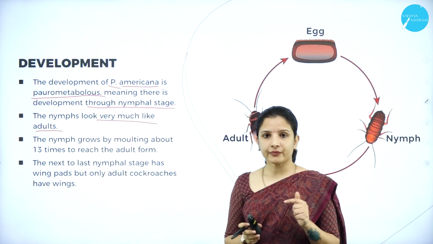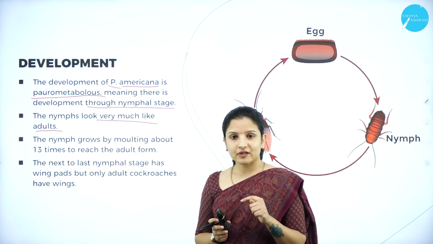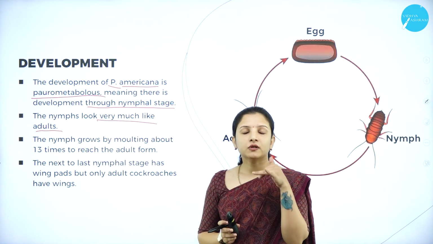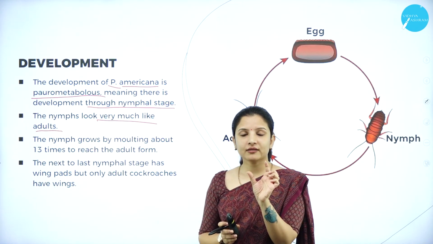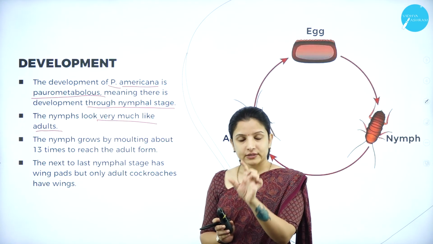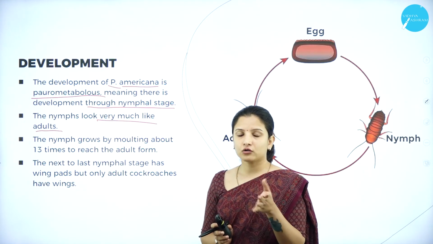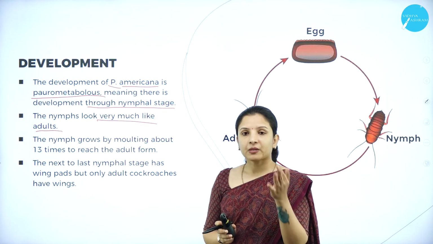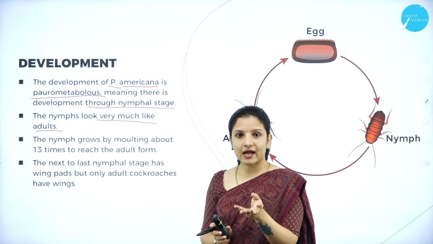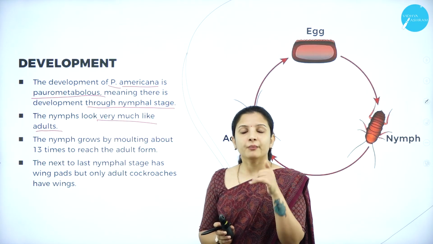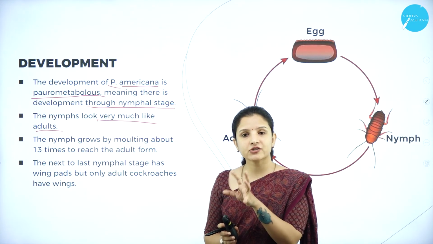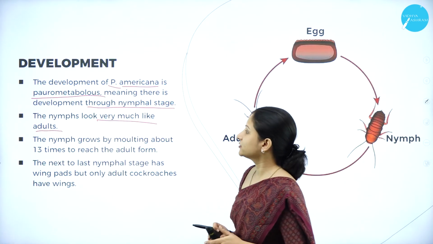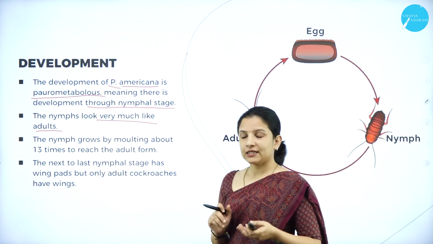But remember, in indirect development, what happens? Say for example the frog. In the frog's indirect development, in between there is a tadpole stage. Does the tadpole look like a frog? No, it looks like a fish, right? But in this case, the development is indirect, wherein there is a nymphal stage, but the only difference is that the nymphs actually look like an adult cockroach itself. That is why such a development is called paurometabolous development.